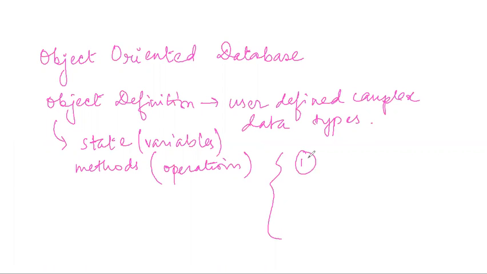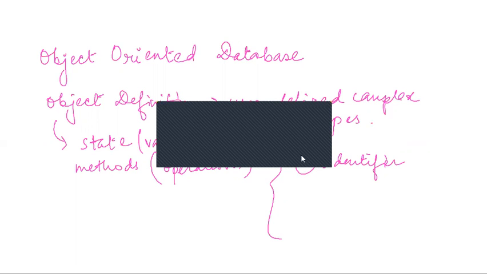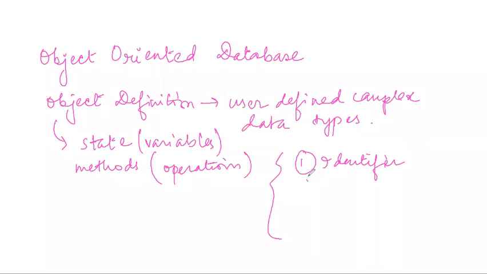In addition to this, an object is defined by four characteristics. The first one is the identifier. We all know what an identifier is. It's an id for an object, right? How do we define anything that becomes the identifier for us? The next is the name.